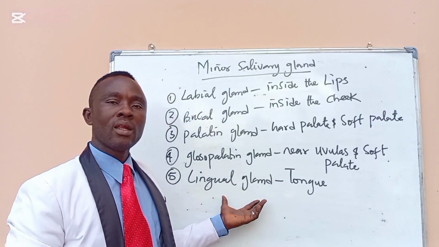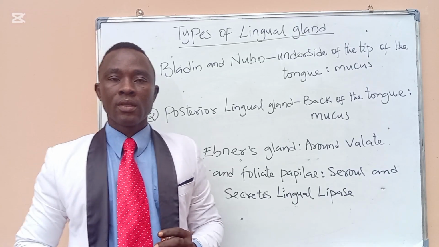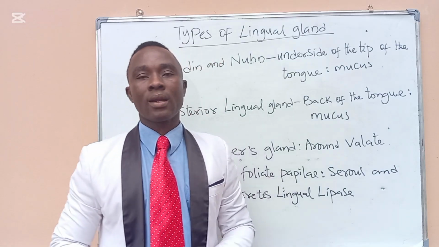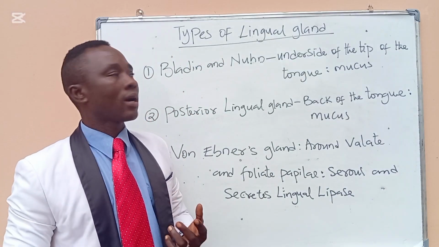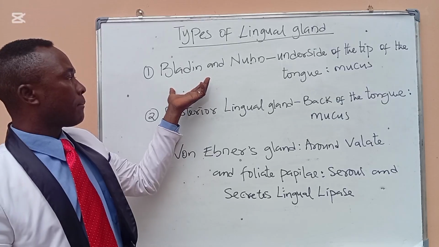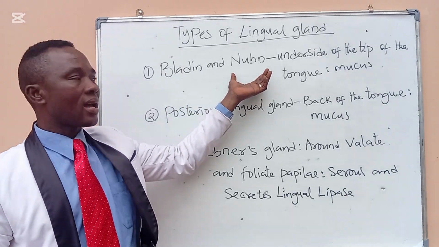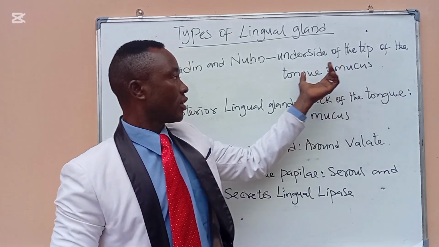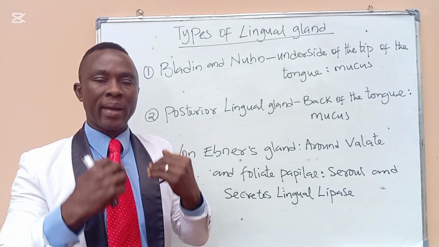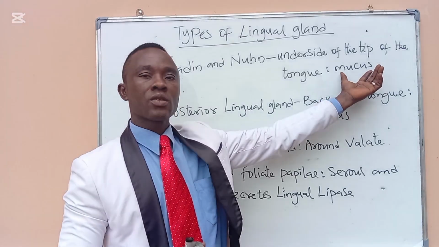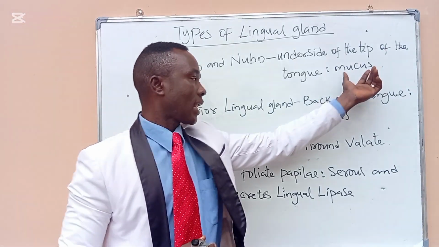There are 3 types of lingual gland. The first is the anterior lingual gland, also called the gland of Blandin and Nuhn. It is located at the tip of the tongue, the under part of the tip of the tongue, and it secretes mucus saliva.